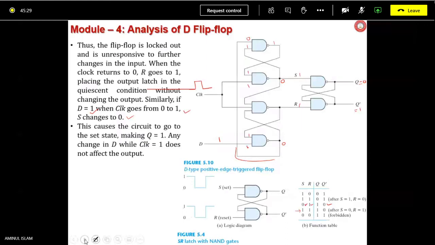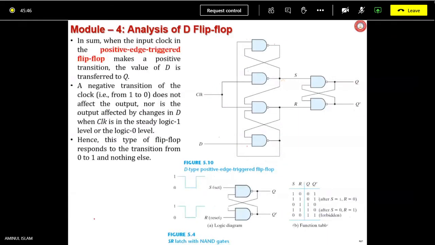So this is all about your D type positive edge triggered flip flop. Things happen when clock makes a 0 to high transition, or positively triggered. In sum, in the positive edge triggered flip flop, when the clock input makes a positive transition, the value of D is transferred to Q. That's the main idea. So you have understood, then I'll go to the next slide.